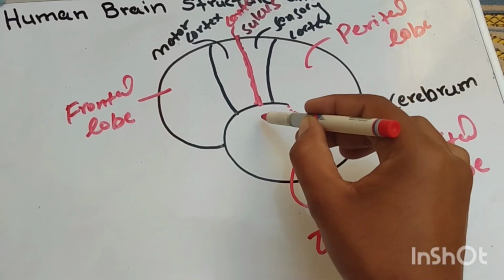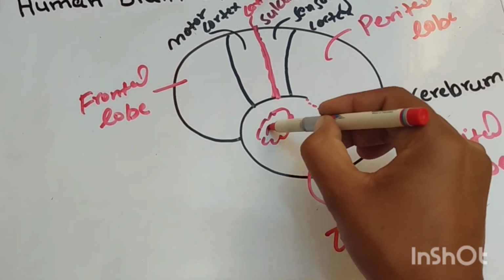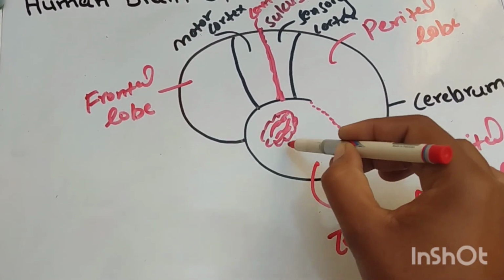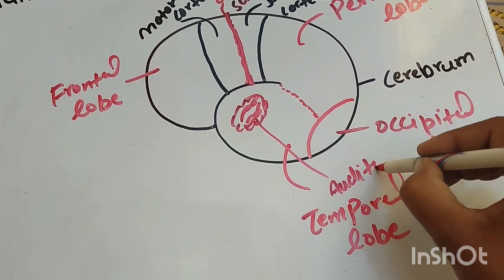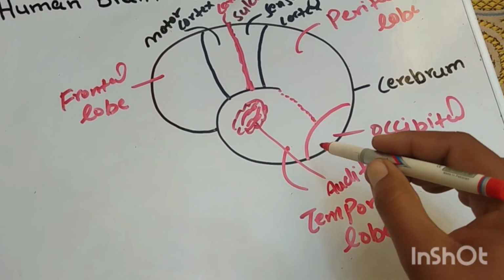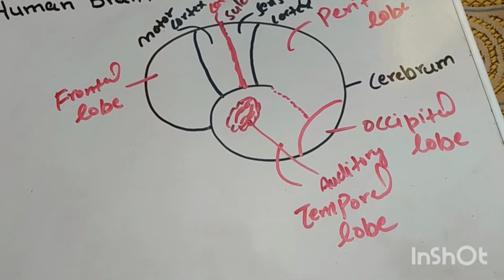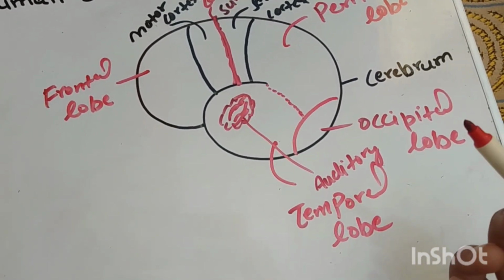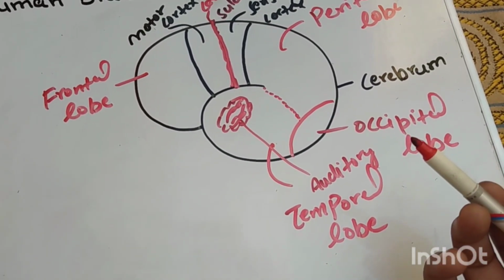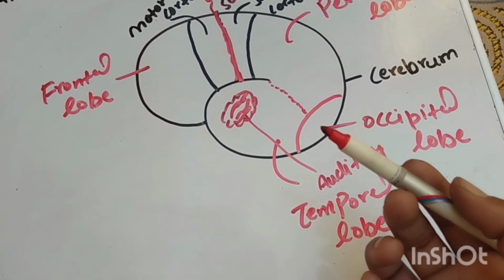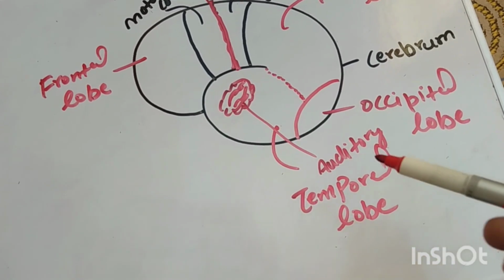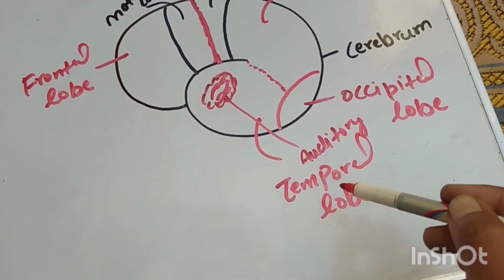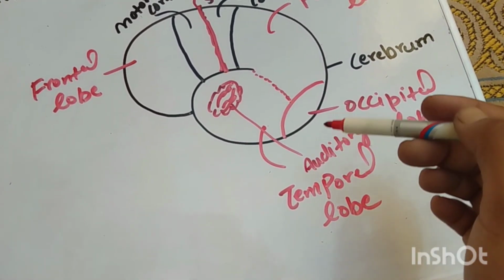The temporal lobe consists of the auditory area. This is called the auditory area. The auditory area controls the function of our hearing. Our hearing is under the control of the auditory area, which is present in the temporal lobe.